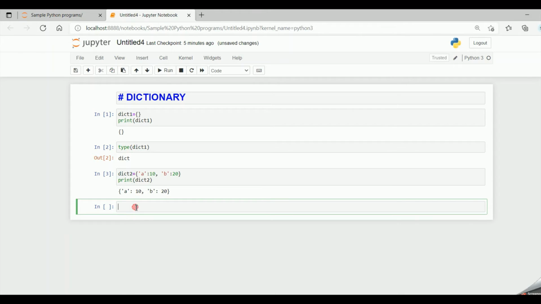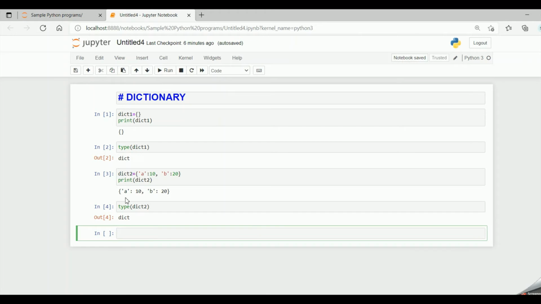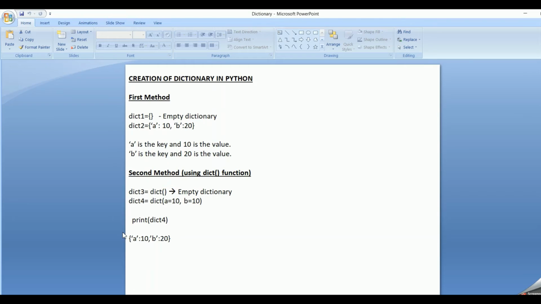Now if I say type of dict2, it tells that it's of type dictionary. It gave the output as dict. This was the first method, by using curly braces. The second method to create a dictionary is by using the dict function.